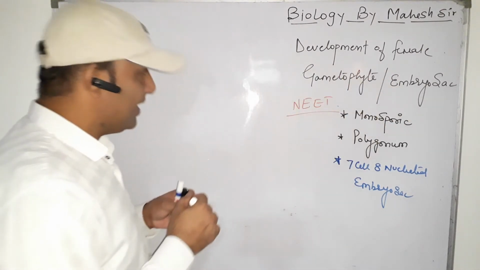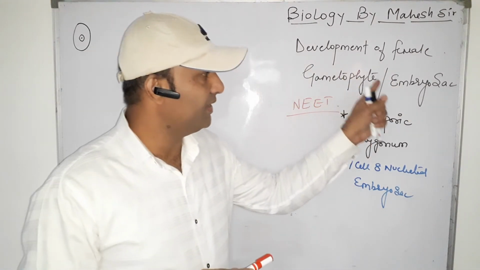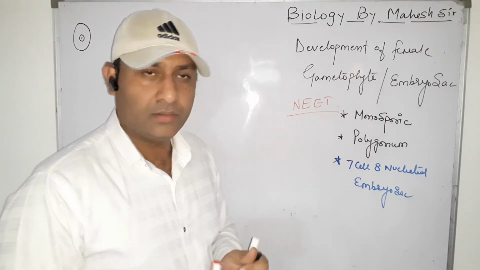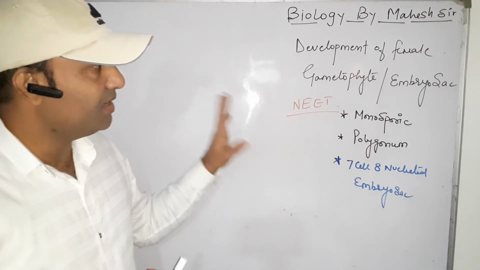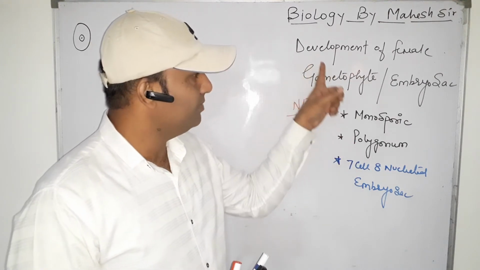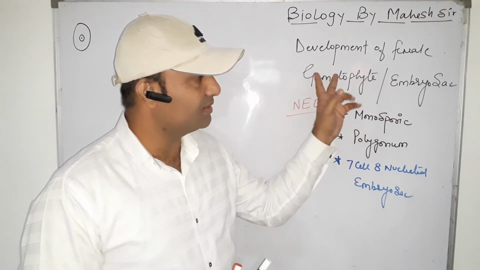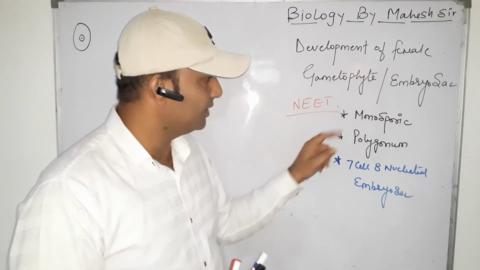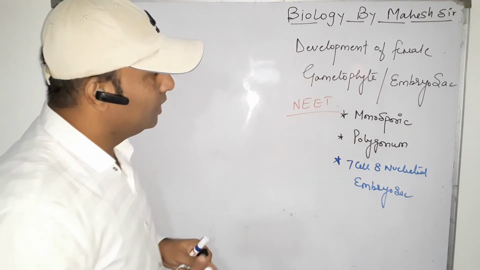First, embryo sac and female gametophyte are similar terms. Clear? The functional megaspore is the first cell of the female gametophyte. So female gametophyte and embryo sac are the same term. Second, monosporic.